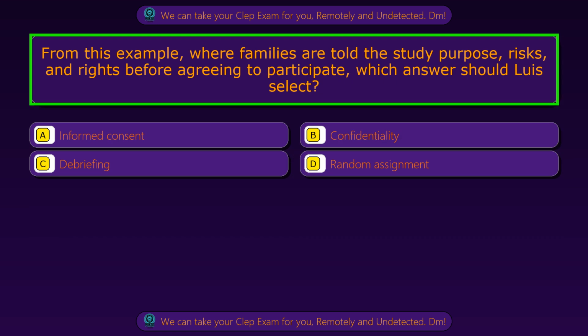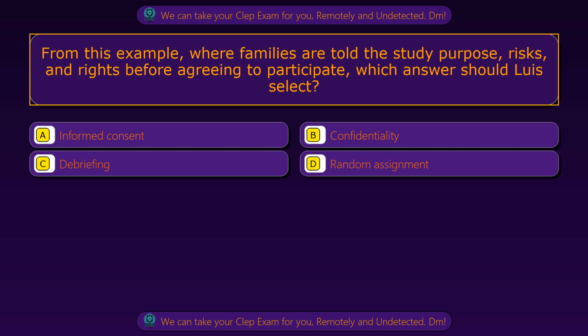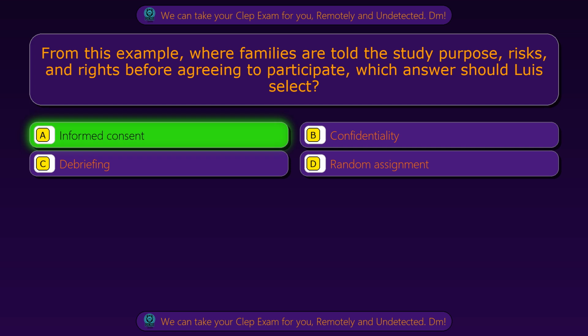Question 100. From this example, where families are told the study purpose, risks, and rights before agreeing to participate, which answer should Luis select? Option A, informed consent. Option B, confidentiality. Option C, debriefing. Option D, random assignment. The correct answer is option A, informed consent.